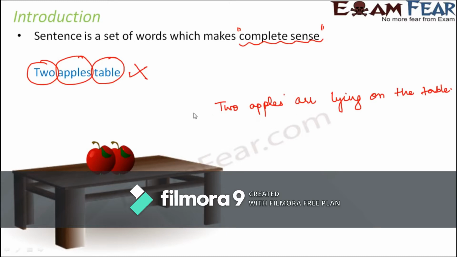Whereas if you look at this example, you see that this is also a group of words, like 2 apples are lying on the table. Each of these are all words, and all of these words together convey a complete meaning. So they make a complete sense, and that is why this is a sentence. So this is what a sentence is. It's a group of words such that they convey a complete meaning or a complete sense. Not even an incomplete sense. We want a complete meaning to be conveyed by those group of words.